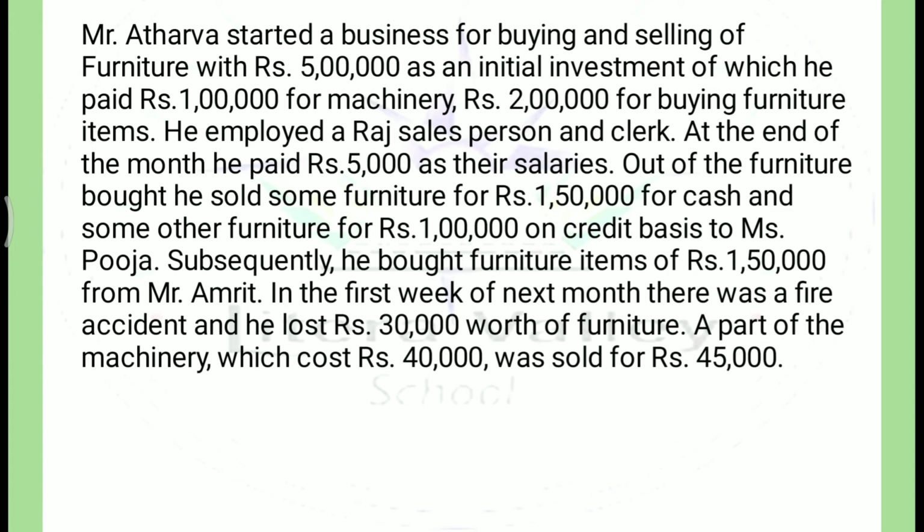Thereafter, he again bought furniture from Mr. Amrit. No amount is given in cash, so Amrit is taken here as creditor. Who is a creditor? The person from whom goods are purchased on credit. What is goods? The item in which you are dealing. So you can see here Mr. Amrit is dealing in the furniture business, so he has sold furniture. So for the 1,50,000, Mr. Amrit will be taken as creditor.